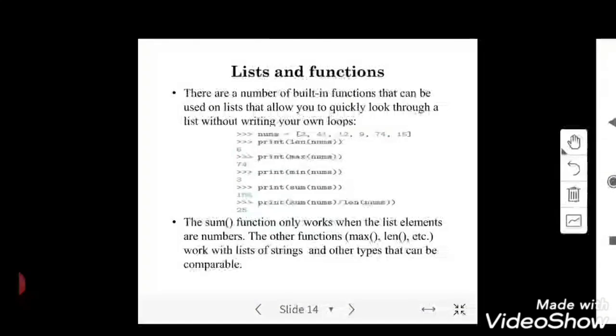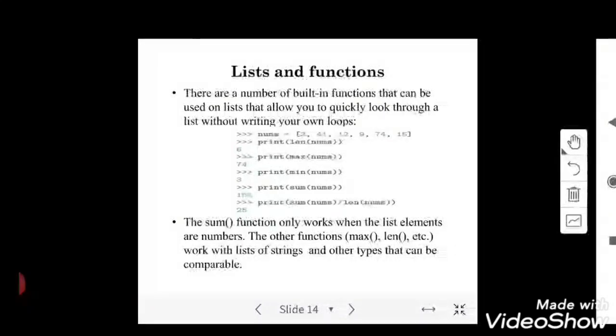And third, if I don't want to specify the index position, I can directly point to the item or element using the keyword remove, so that the particular element or item will be removed from my list. The fourth option is I can make use of slice. This will remove a set of elements from a list. Either you can remove the elements from 1 to 4, or from 2 to 5. It can be anything.